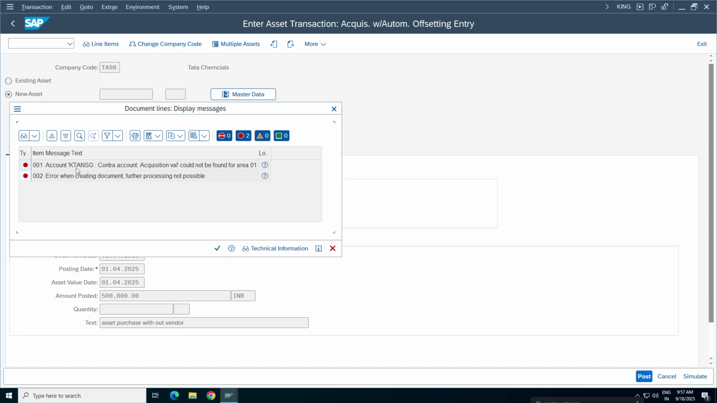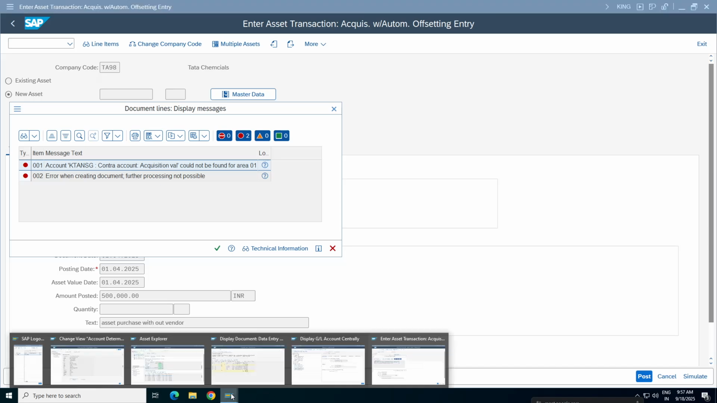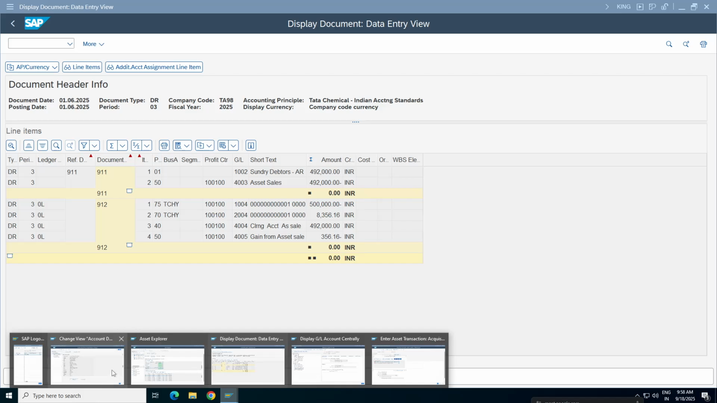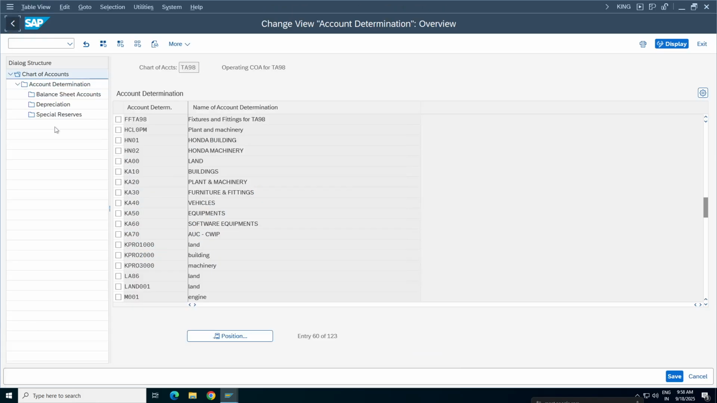What is the error? KTANSG contra account acquisition value could not be found for 01 first depreciation area. The system is expecting KTANSG contra account acquisition valuation. So what should we do? Where should we go? Go to the configuration.